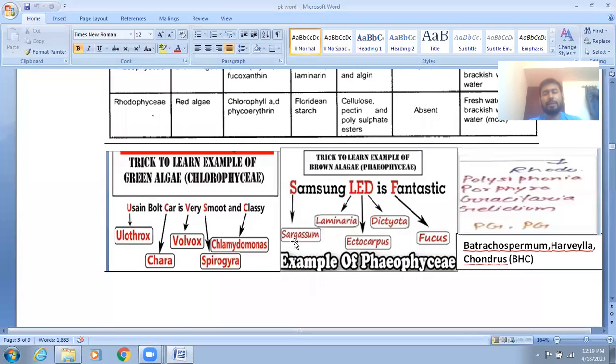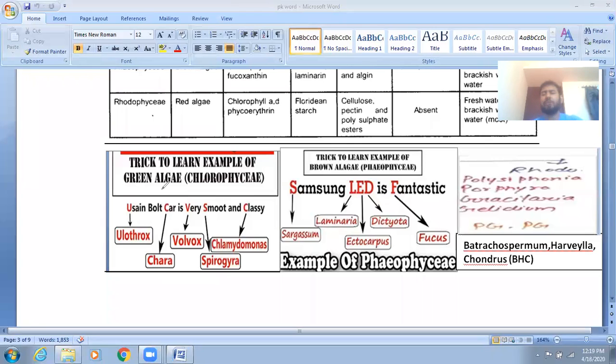Here they have given the trick first for Chlorophyceae. Chlorophyceae: Usain Bolt's car is very smooth and classy. Usain Bolt is the fastest runner in the world, and their car is very smooth and classy.